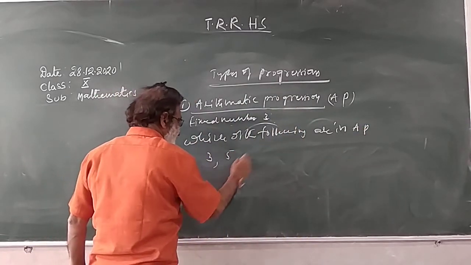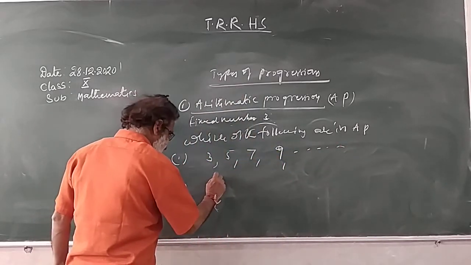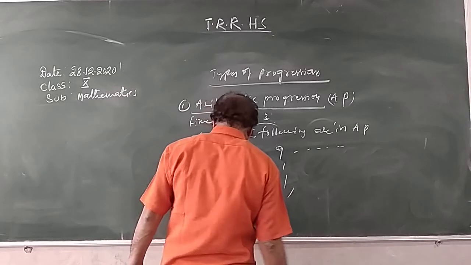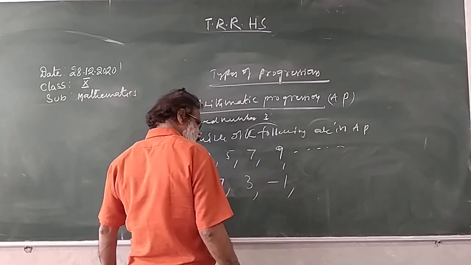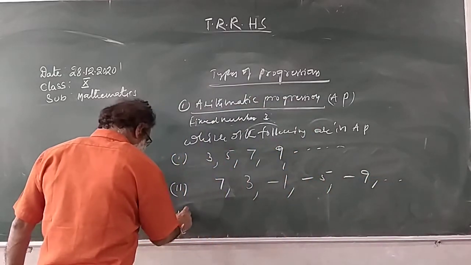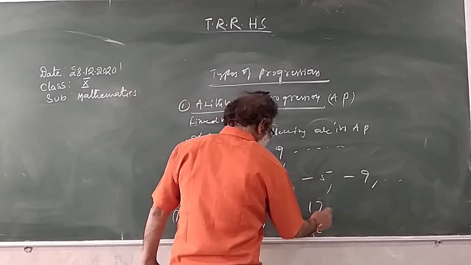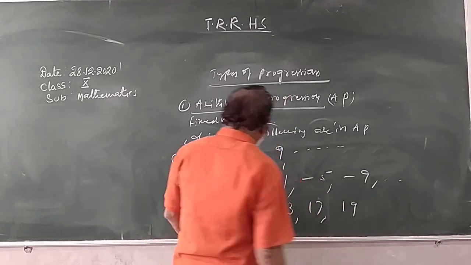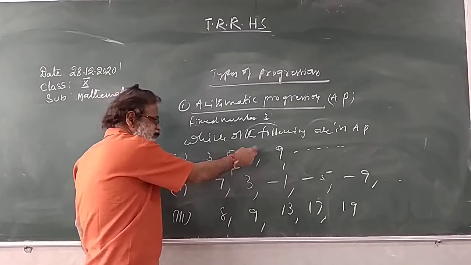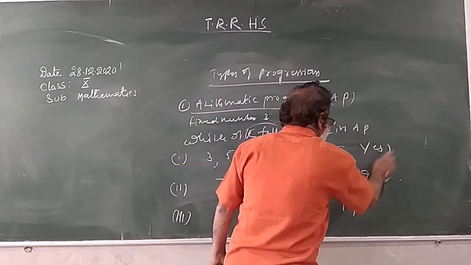3, 5, 7, 9, 7, 3, minus 1, 8, 9, 13, 17. The first one is AP. The difference should be the same. 5 minus 3, 2. 7 minus 5, 2. 9 minus 7, 2. Every time getting the same. Yes, it is in AP.